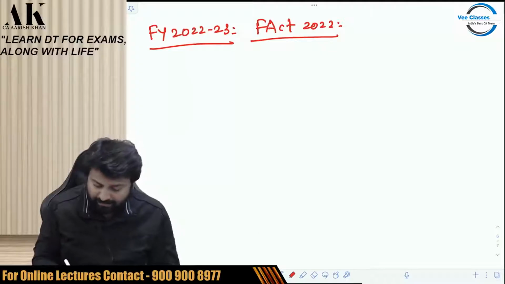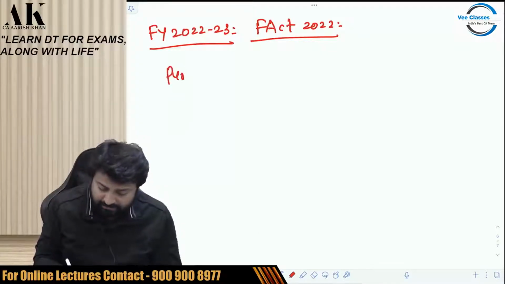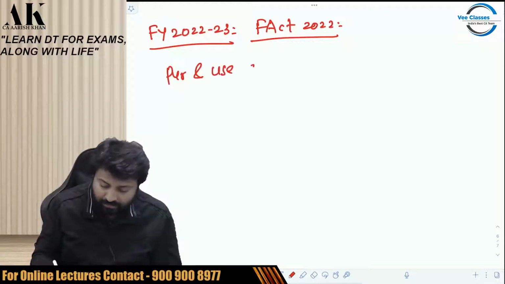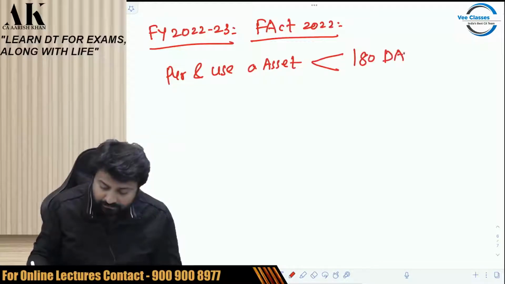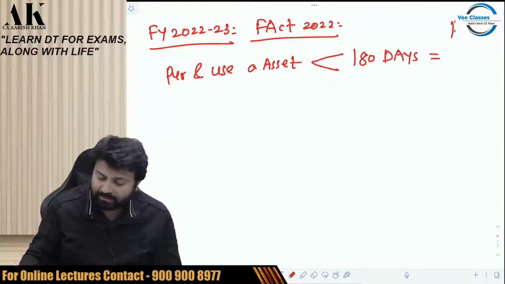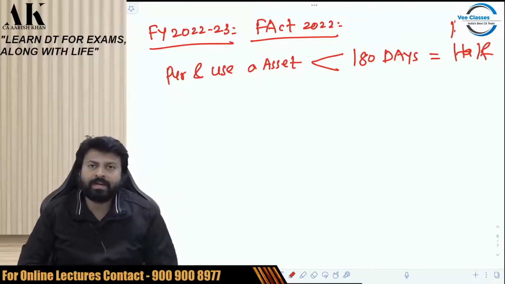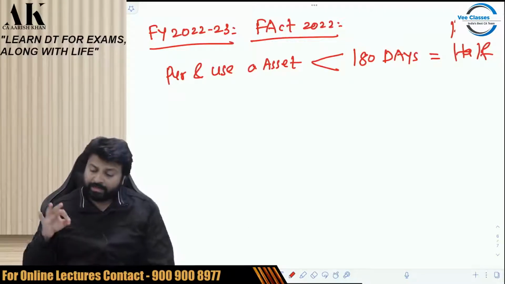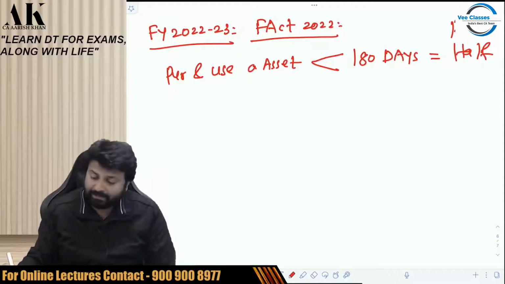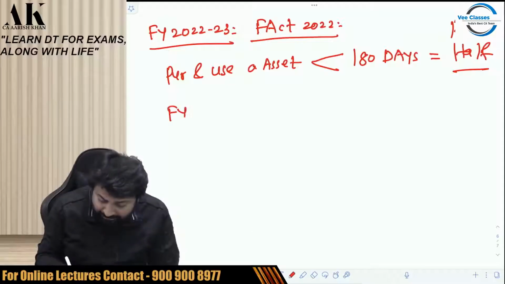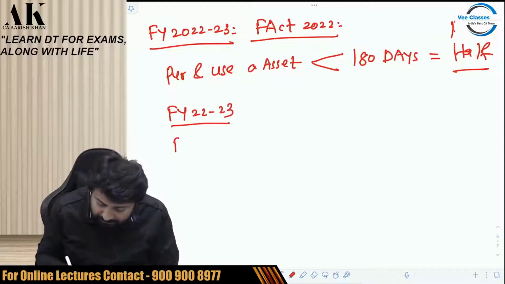Now, what happens under income tax law is if I purchase and use an asset for less than 180 days, then the rate of depreciation will become half. 10 will become 5, 15 will become 7.5, 30 will become 15, 40 will become 20, and so forth. Your rate of depreciation will become half. But you have to be very careful. This is applicable when you purchase and use in the same year.